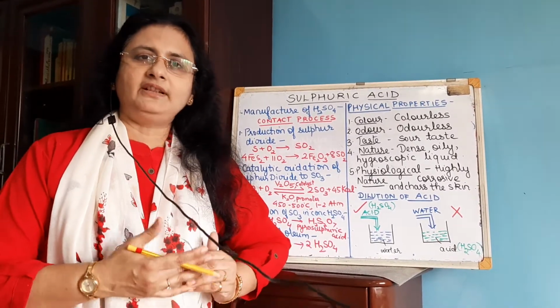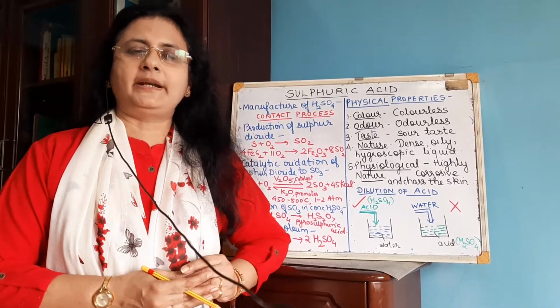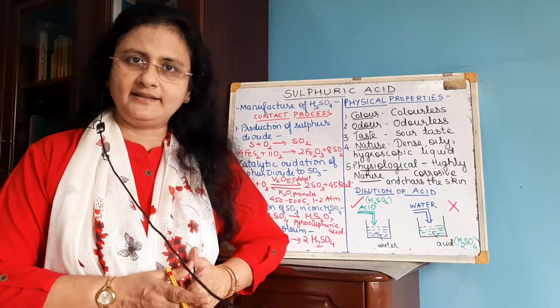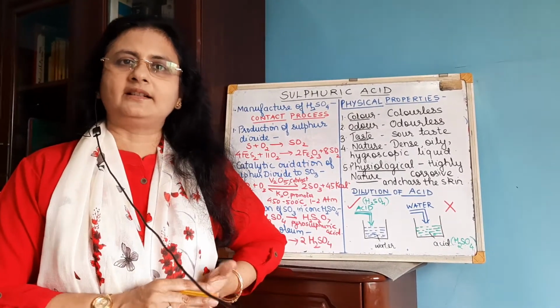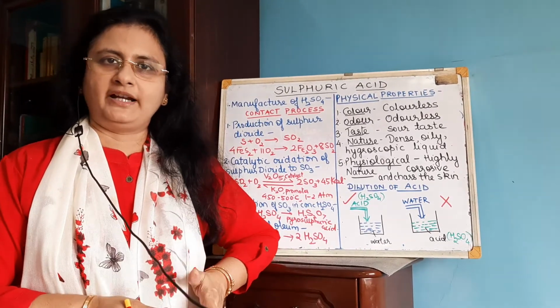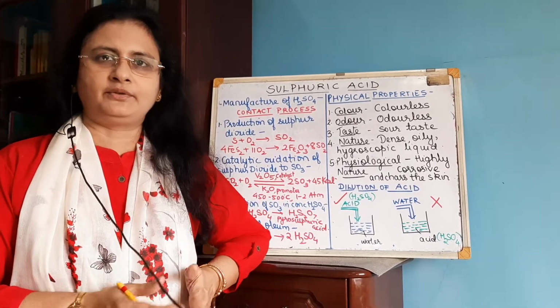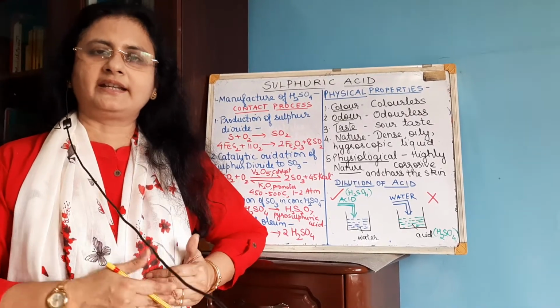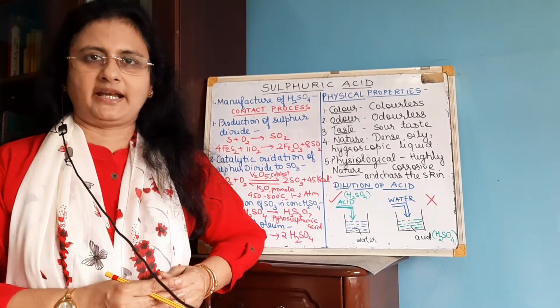Now this will take place in presence of vanadium pentoxide. V2O5 is the catalyst, then potassium oxide is the promoter. The temperature for the reaction is 450 to 500 degrees and the pressure is 1 to 2 atmosphere. This is again a reversible and an exothermic reaction.